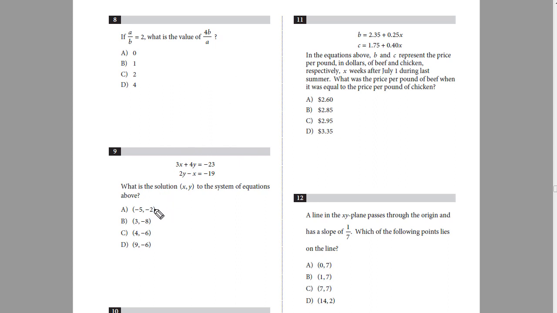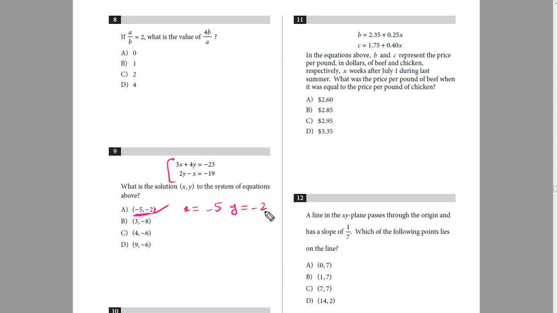So what we'll do here is take this option and check the value of x and y in these equations. If my option satisfies both the equations, then my option is correct. Otherwise, I look for another option. So over here, this is -5, -2, which means x equals -5 and y is equal to -2.